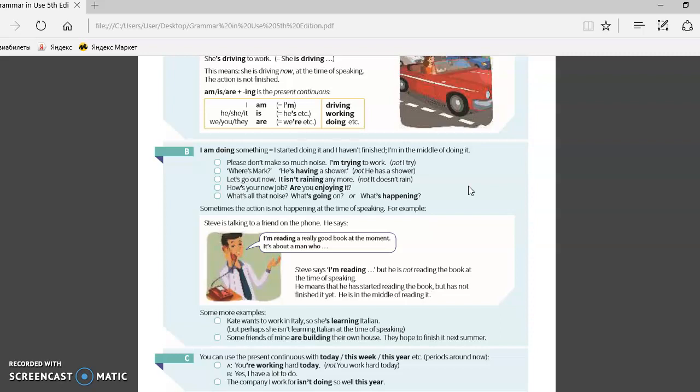And sometimes the action is not happening at the time of speaking. For example, Steve is talking to a friend on the phone. He says, I'm reading a really good book at the moment. It is about a man who... Steve says in this example, I'm reading, but he is not reading the book at the time of speaking. But he means that he has started reading the book, but hasn't finished yet. He is in the middle of reading it.